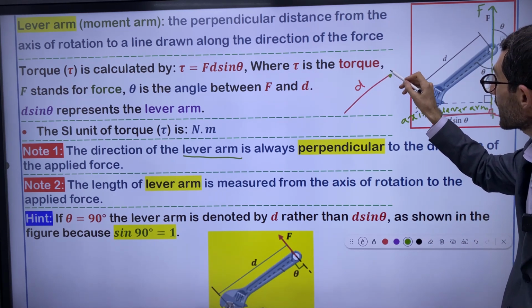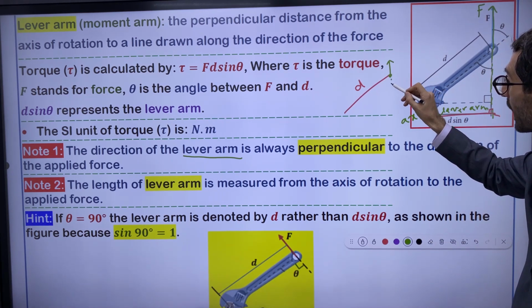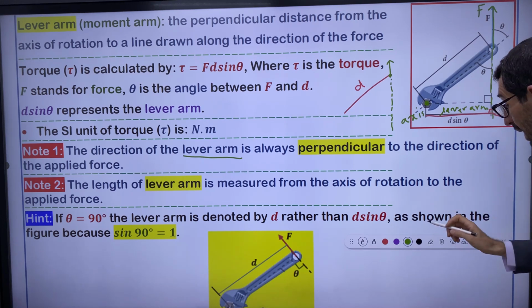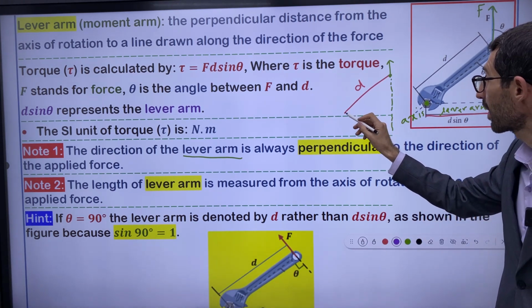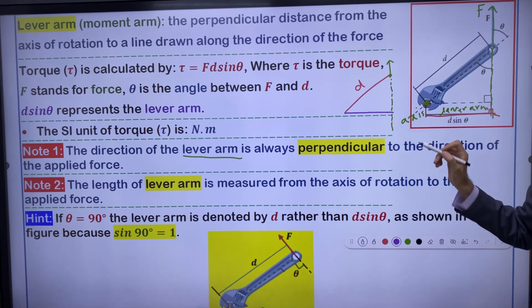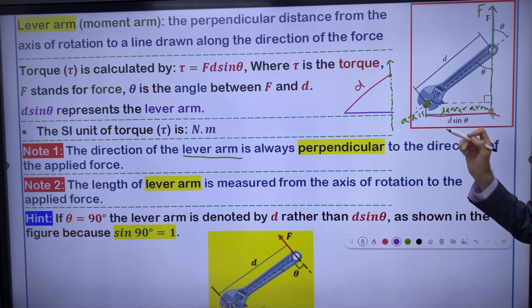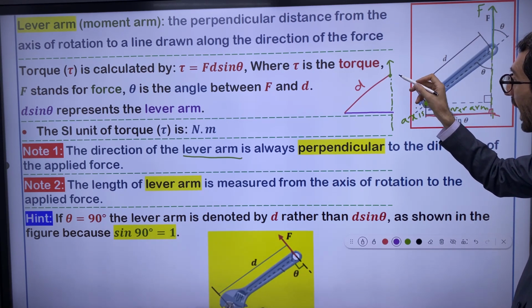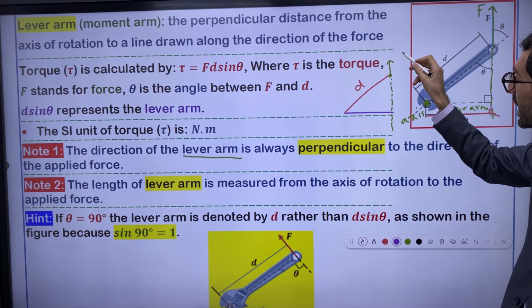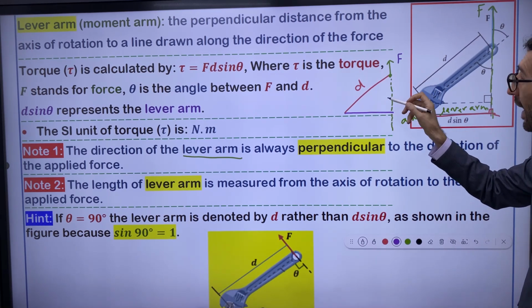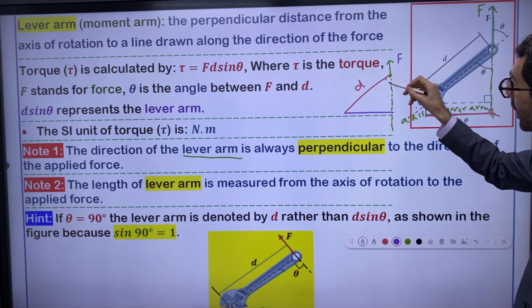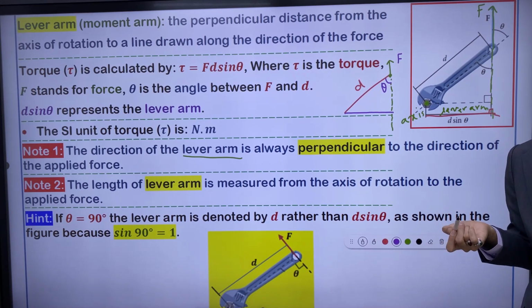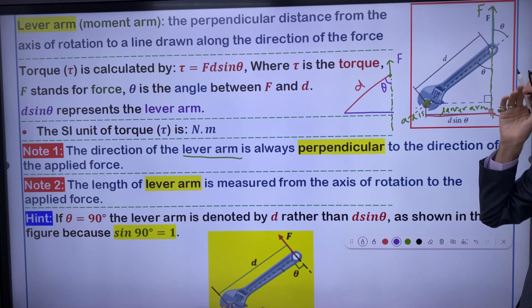Extend the force, and look at the triangle. The angle between F and D is called theta.